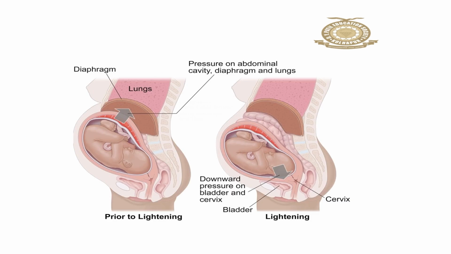Now you can see where the baby's buttocks are, near to the lungs. But what happens, the baby's head comes down, and so the pressure on the lungs decreases. Because of the lightening, the pressure decreases, and problems like dyspnea and palpitation are resolved to some extent.